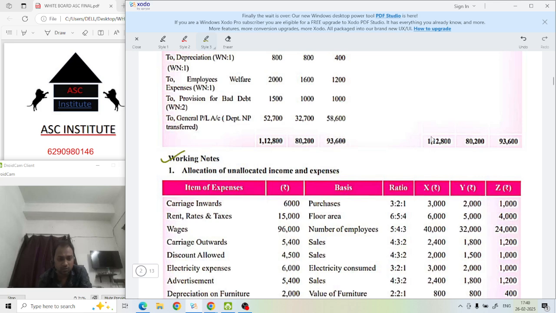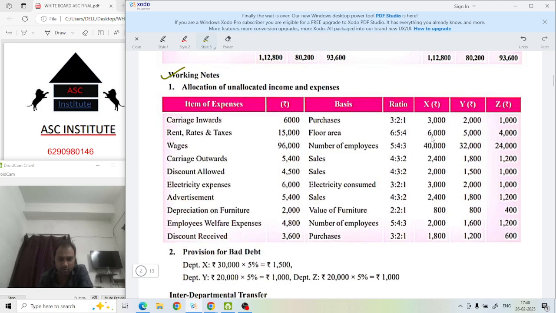Come to this working. Carriage inward. How much was the amount? 6,000 was the amount. What was the basis of apportionment? Purchase, because it is related to your purchase. 3 is to 2 is to 1. How have we got this 3 is to 2 is to 1? It's been explained in that question only.